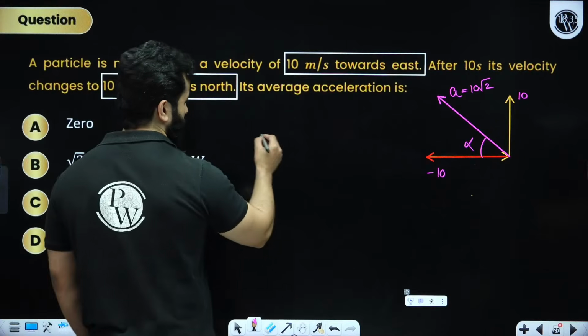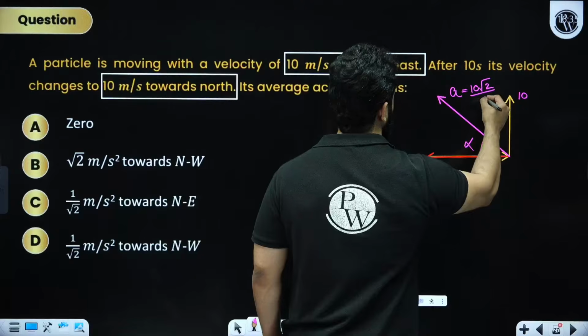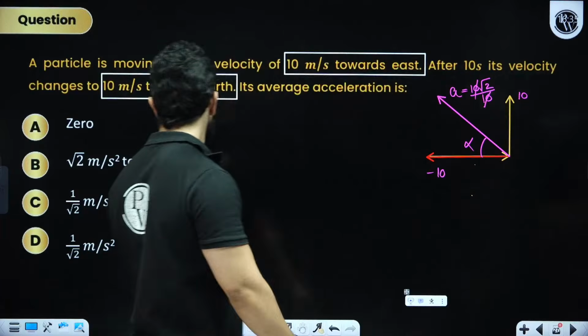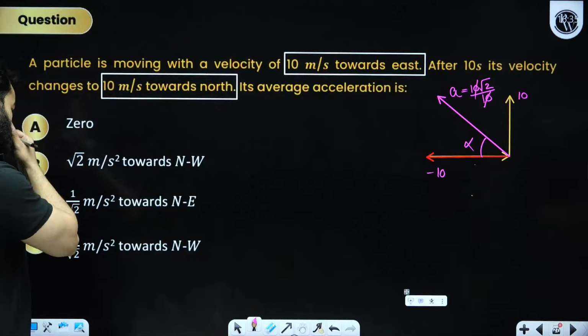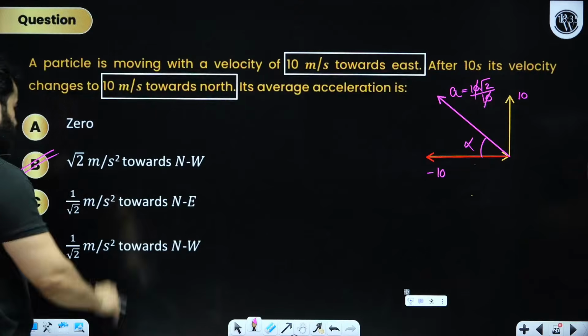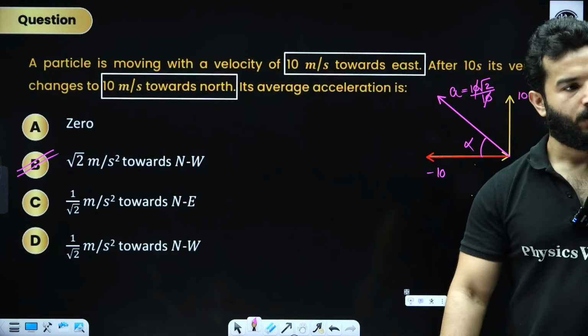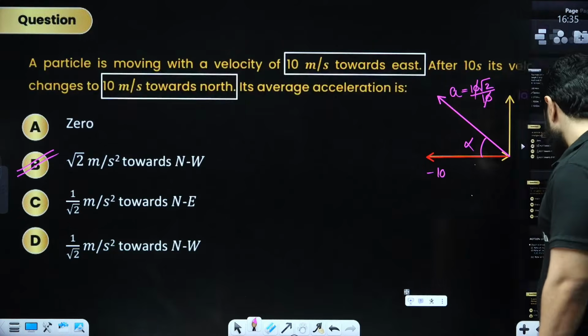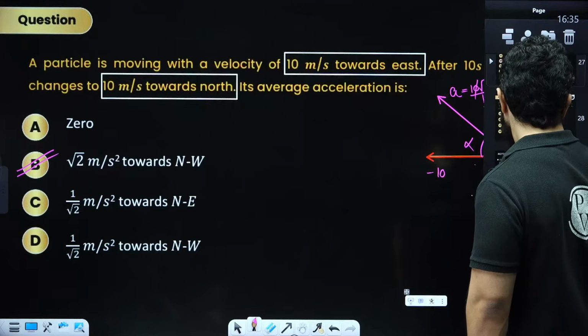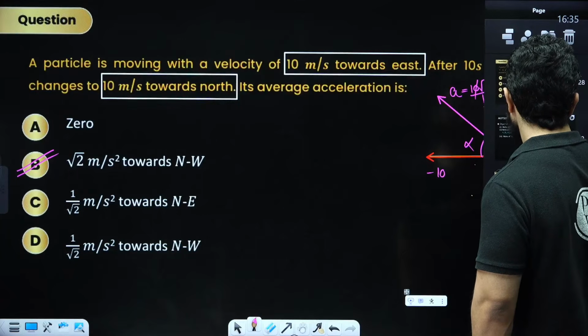So 10 root 2 divided by time, that is 10, that is root 2. So root 2 towards northwest. Very easy, not a very difficult problem. Now let's start.